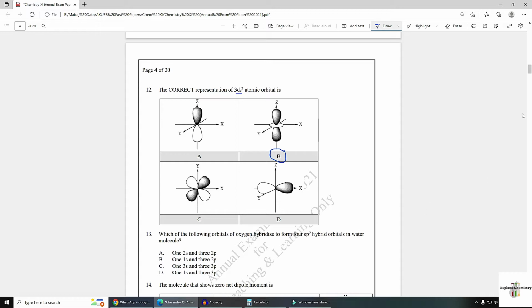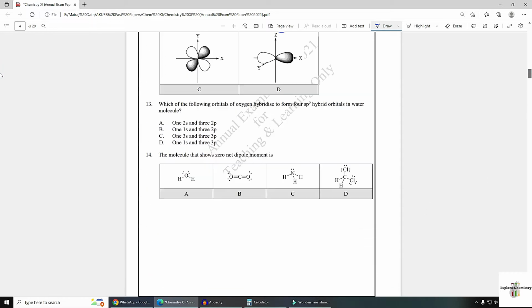Number 13, which of the following orbitals of oxygen hybridize to form 4 sp3 hybrid orbitals in a water molecule? The electronic configuration of oxygen is 1s2 2s2 2p4.